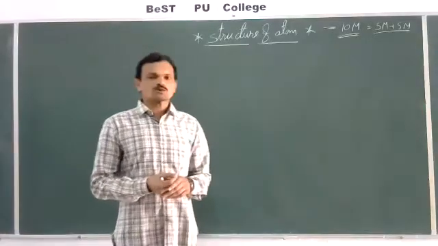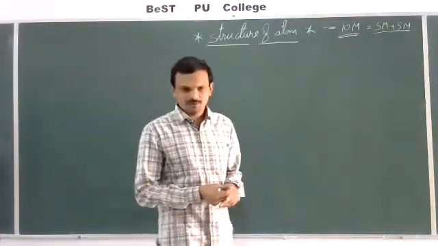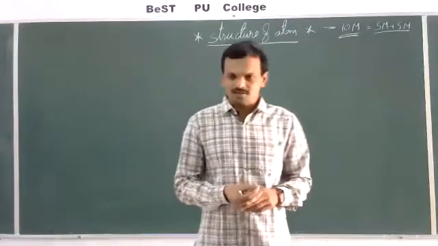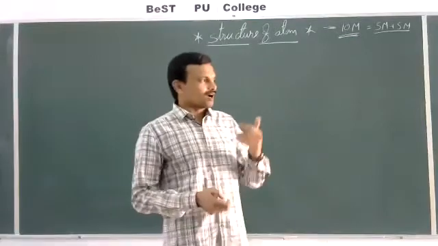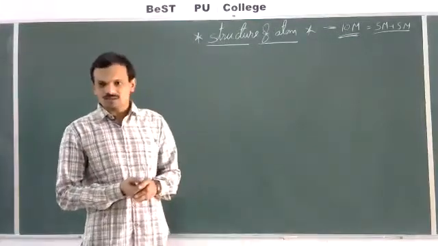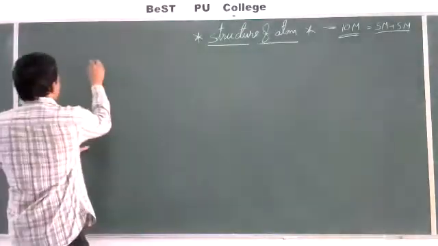But the main credit goes to J.J. Thomson, who discovered cathode rays, which consist of electrons. Let us see how J.J. Thomson discovered cathode rays, which consist of electrons. Discovery of cathode rays.